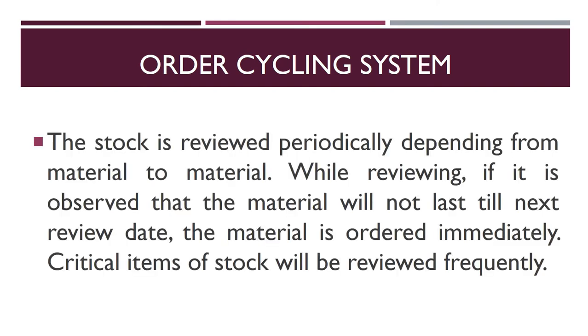Third system is order cycling system. In this system, the stock is reviewed periodically. Now over here, periodically can be monthly, quarterly or semi-annually, depending on the material. While reviewing, if it is observed that the material will not last till the next review date, that means you are sure that when the next review date comes, there will be a shortage of material, so the material is ordered immediately. And if critical items are there, then the review is done frequently.